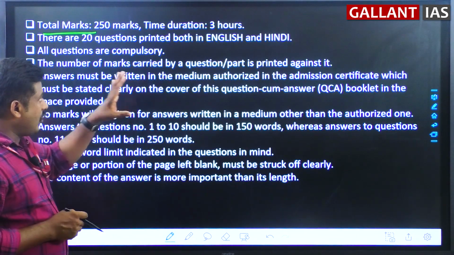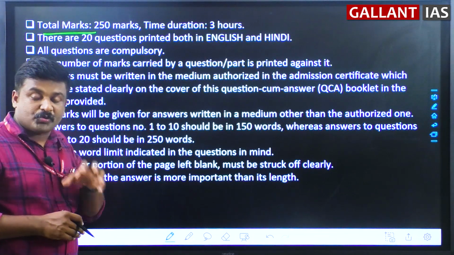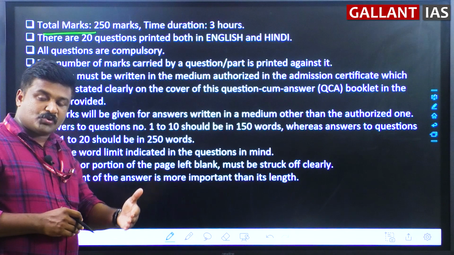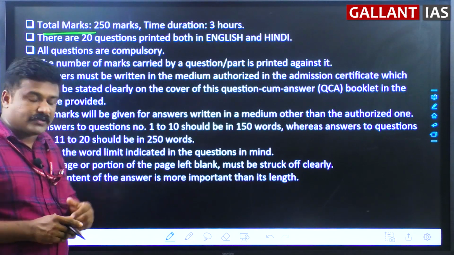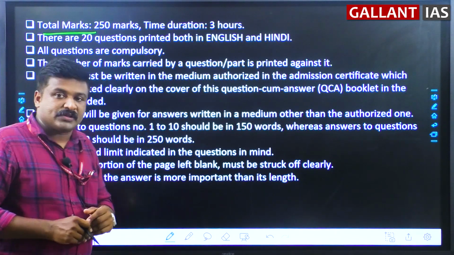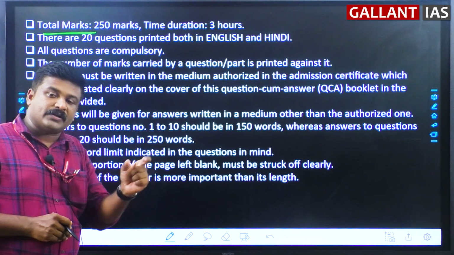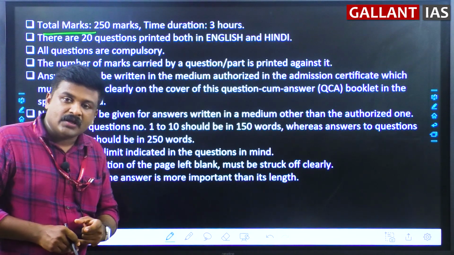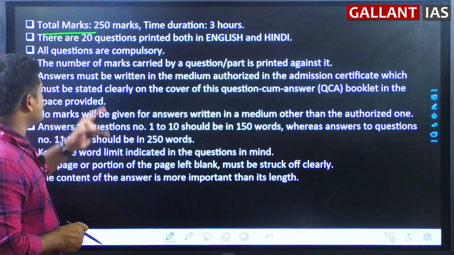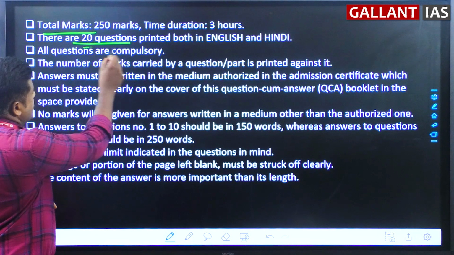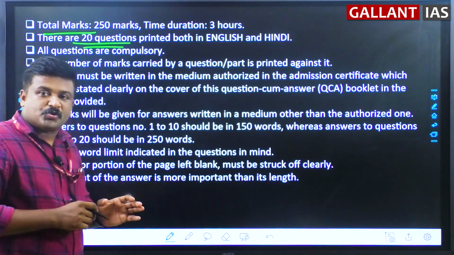In 3 hours, you will have 20 questions. 10 questions are 10 marker questions and the next 10 questions are 15 marker questions. So this time management, understanding the time duration, will help you fix time for 10 marker questions and for 15 marker questions. So 250 marks, time duration 3 hours, total 20 questions are there.